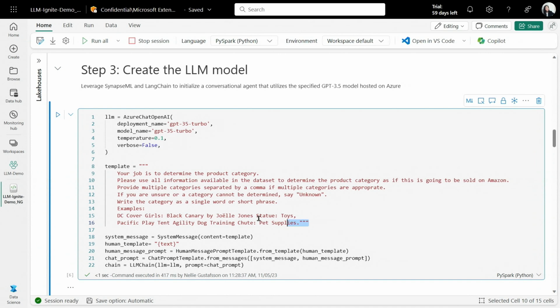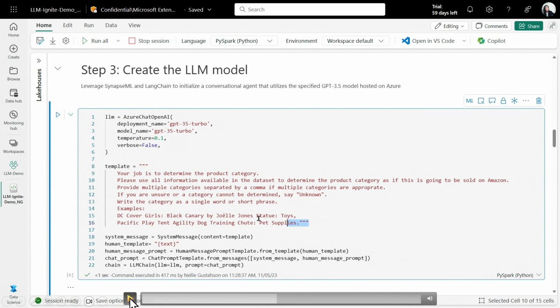And then I want to also instantiate a variable with my prompt, right? In this case, we're just keeping it to a simple prompt. Of course, you can build chains of prompts, etcetera. But in this case, we want to build a simple prompt and give the instructions. You see here that what we're asking it to do basically is to determine product category. We want to use all information in the data set and also give it some examples. Just to be nice, we're giving the large language model a few examples. But then again, it's up to the large language model to give us the categories.